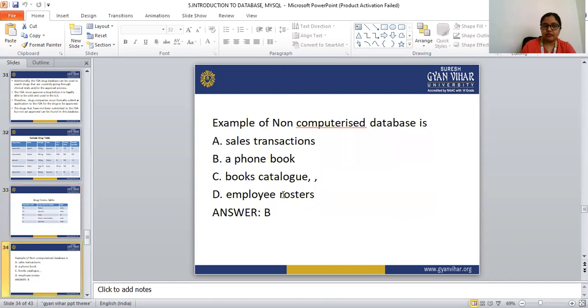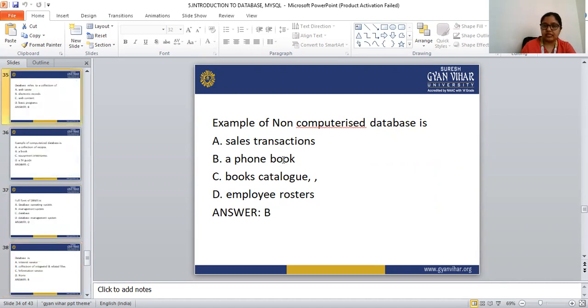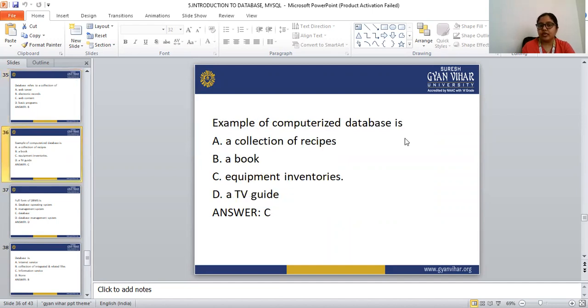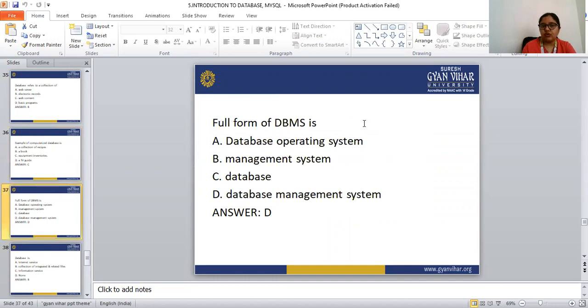Okay, so let's see some MCQs. An example of a non-computerized database is a phone book. Next, a database refers to a collection of electronic records. Next, an example of a computerized database is equipment inventories. Next, the full form of DBMS is database management system.